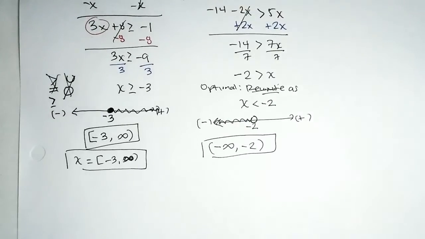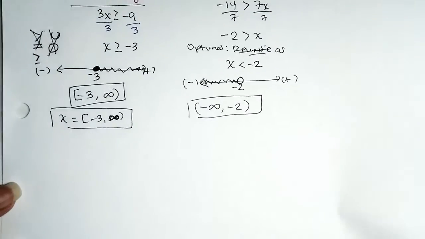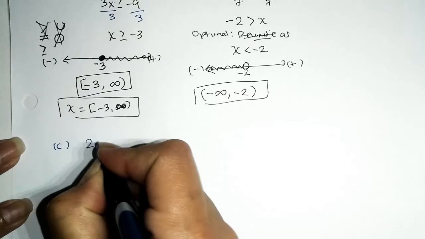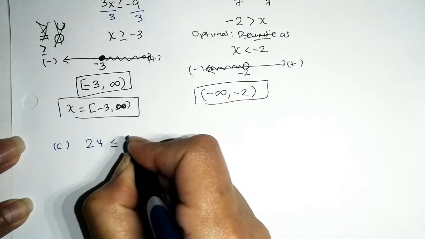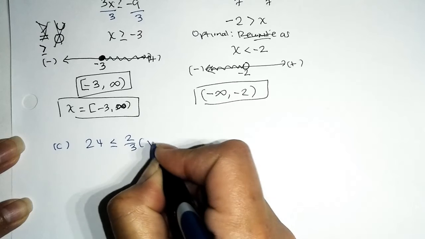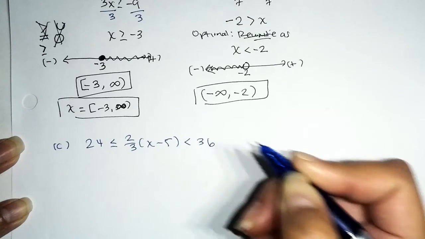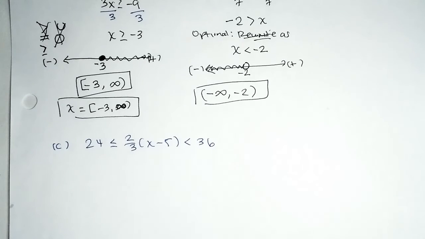Cool. So I'll owe you one more problem, and that will be a wrap. Cool. So problem C. Let me get my paper ready. Okay, so problem C, we have 24 is less than or equal to 2/3 times x minus 5, and that is less than 36. Fantastic. Okay, so this one is a lot more spicier.